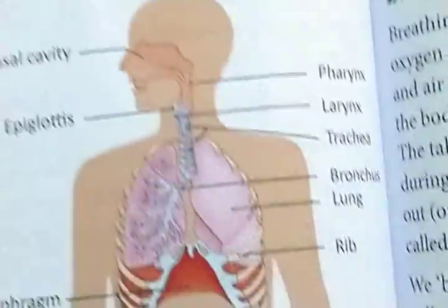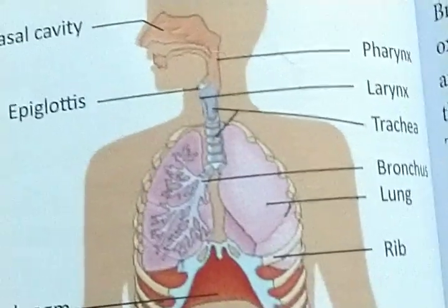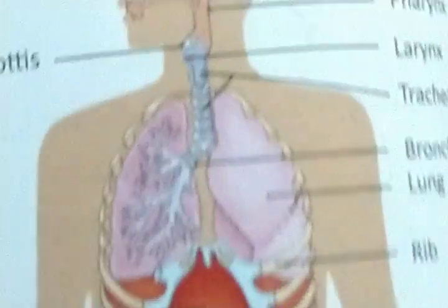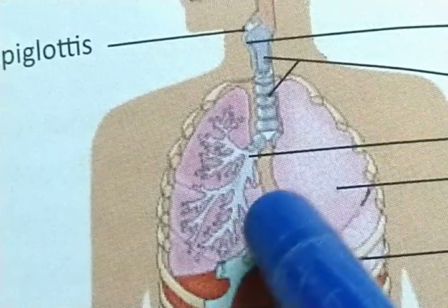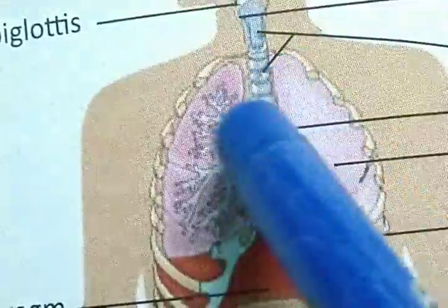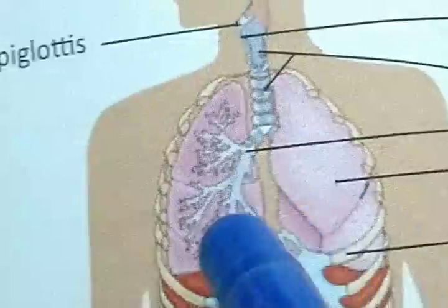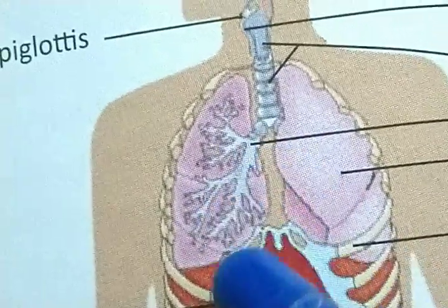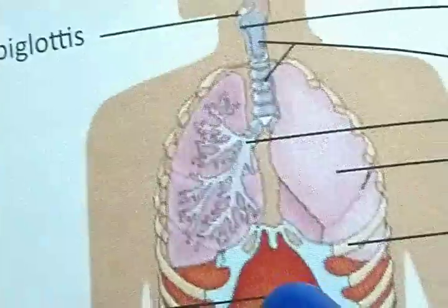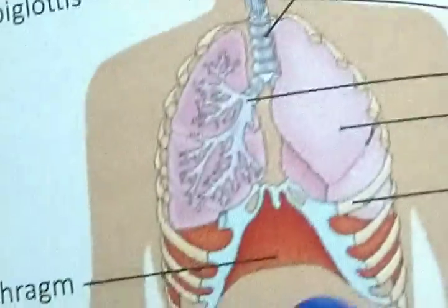So look at the picture once again. Here the smallest bronchioles have teeny air sac-like structures. Look at the figure carefully. The bronchioles also divide into smaller air sac-like structures. These are also known as alveoli. The wall of the alveoli is very thin, and the alveoli are connected by blood capillaries. The exchange of gases between air and blood takes place through the alveoli.